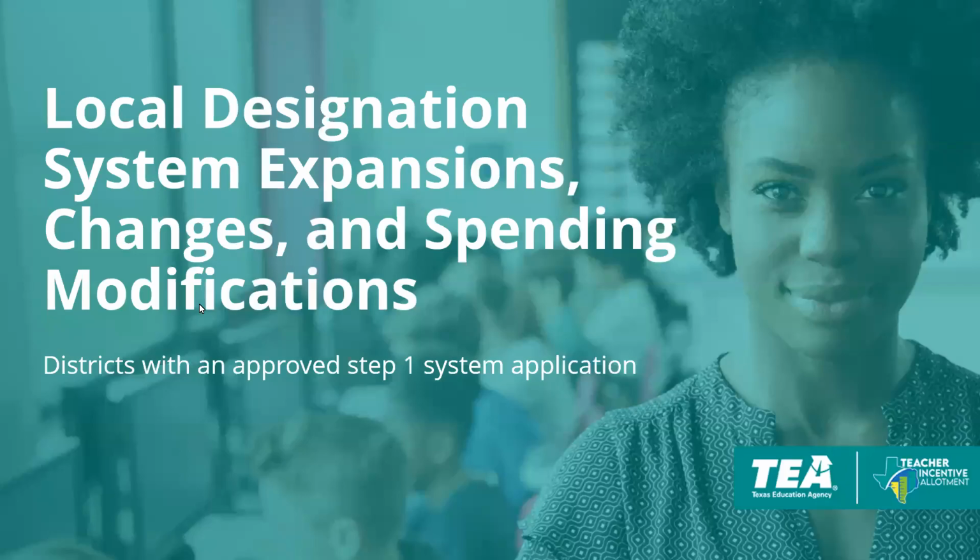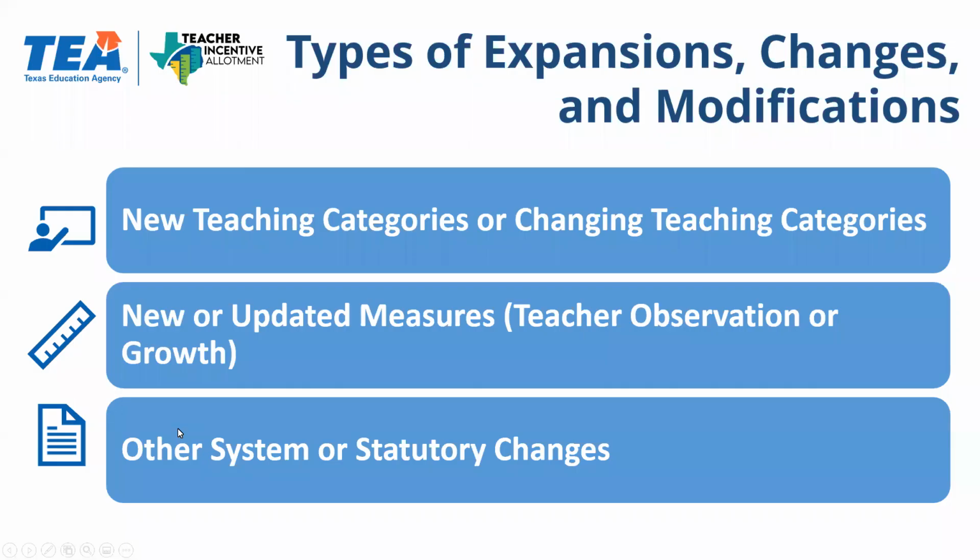Welcome. This webinar will go over the process for districts with an approved Step 1 system application and how they can continuously improve by making expansions, changes, or other modifications such as spending to their local designation system. First, we will go into what this webinar will cover.